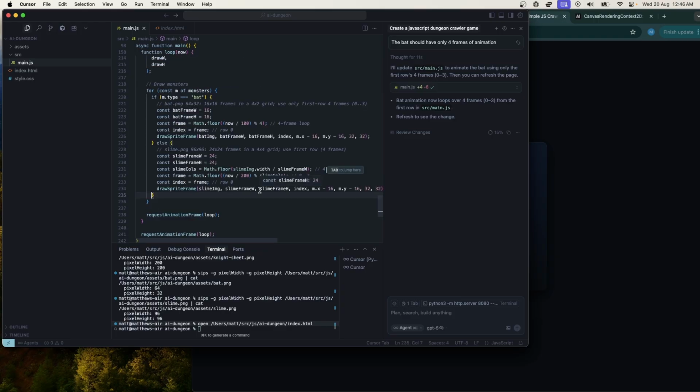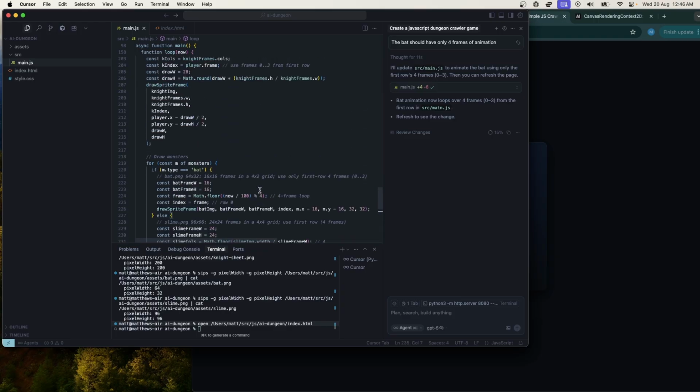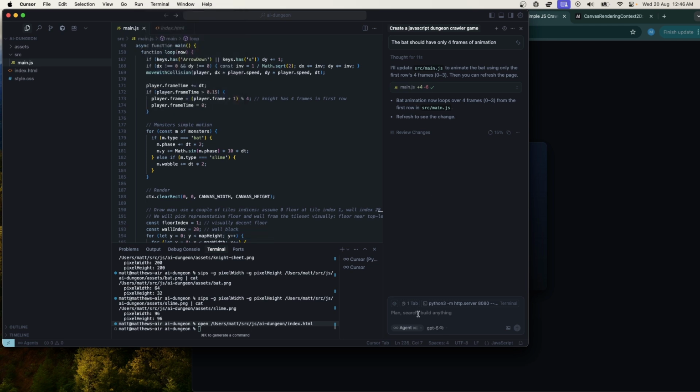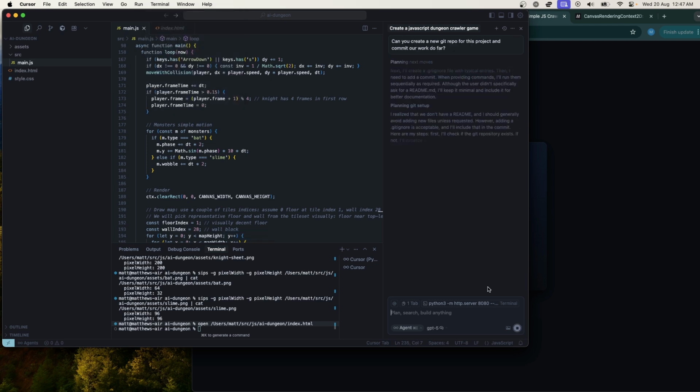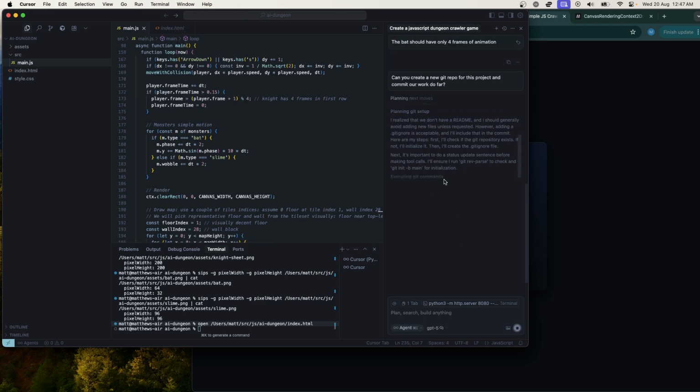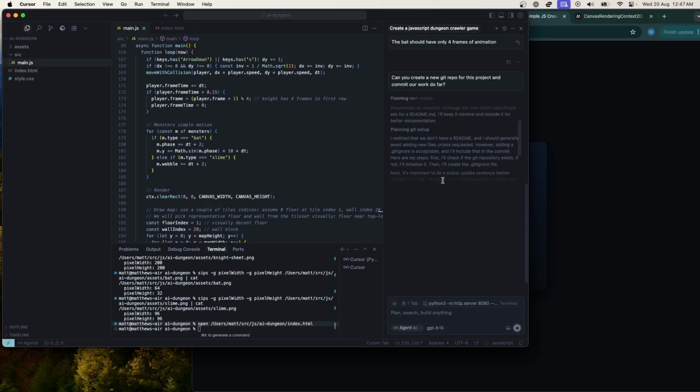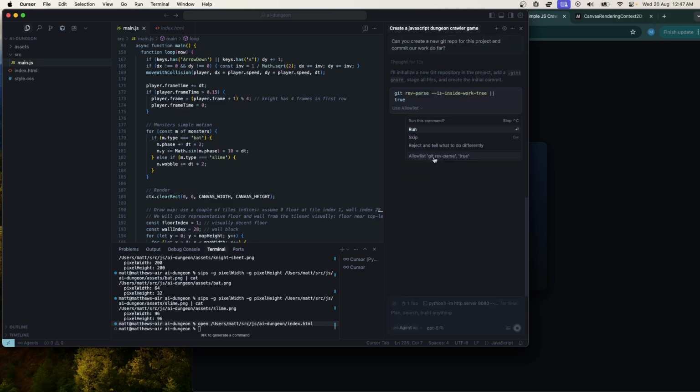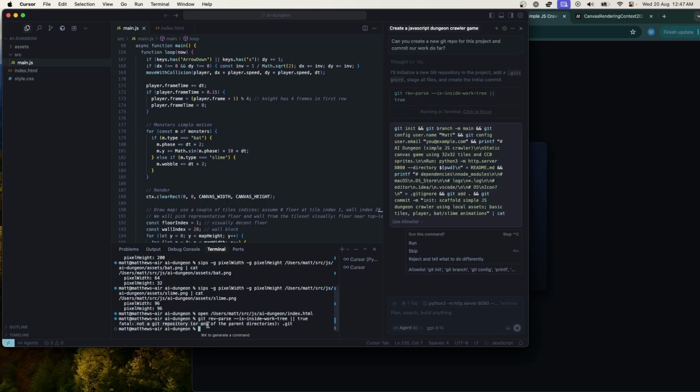But I'm just going to go ahead and commit this in Git. I wonder, can I ask it to do that? Okay, it checks if there's already a repo. That's nice. It realizes we don't have a readme. Okay, yeah, sure, fair enough. Git reference, okay, fine. So the git repo's not there. All right, okay. Git init, and git branch dash m. Okay, sure, username Matt.